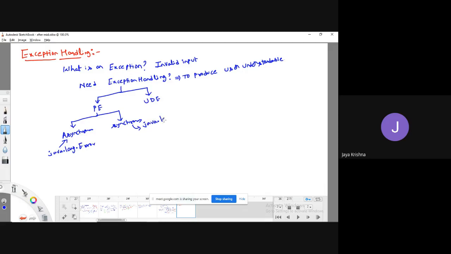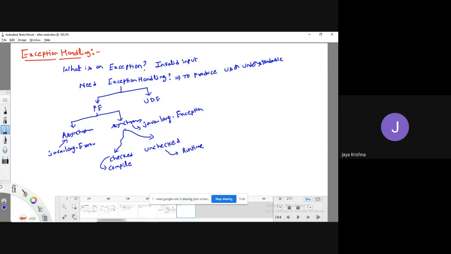What about the superclass for synchronous exceptions? java.lang.Exception, right? Again, these synchronous exceptions are classified in two types. One is checked exceptions, another type is unchecked exceptions. These checked exceptions mainly occur during compile time. Unchecked exceptions mainly occur during runtime. I have given various examples also regarding these, the generalized examples and the programming examples also.